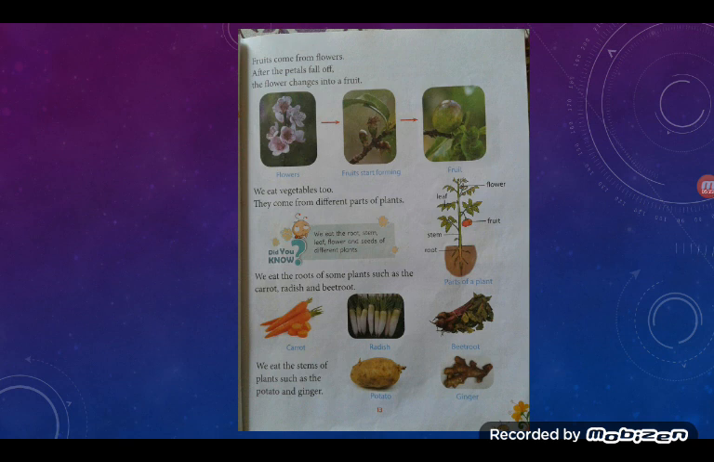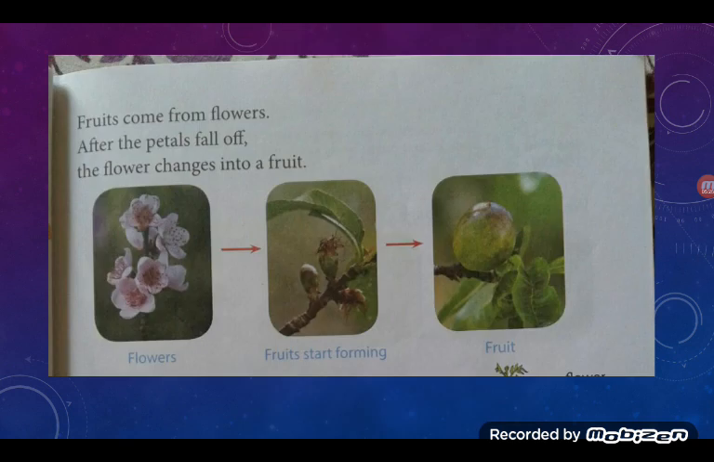Okay, what is written in this page? See, fruits come from flowers. After the petals fall off, the flower changes into a fruit. Now children, I have already shared a YouTube video on WhatsApp. Correct? I hope you all have seen that video. And now you have understood how does a flower grow into a fruit. If you have not understood, you can see that video again.